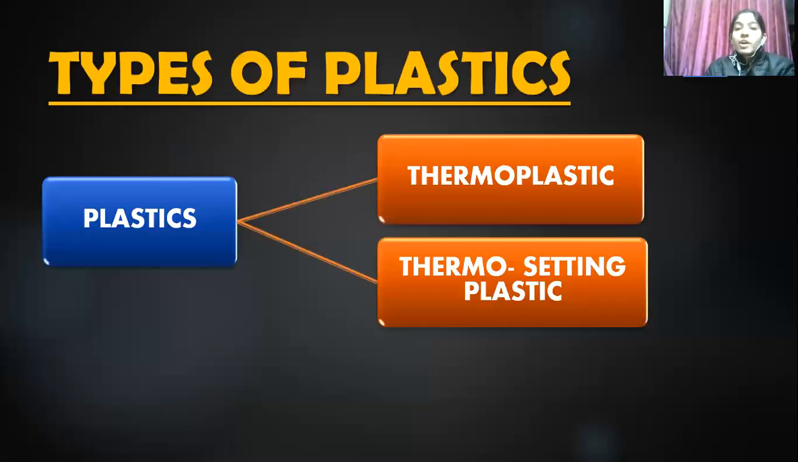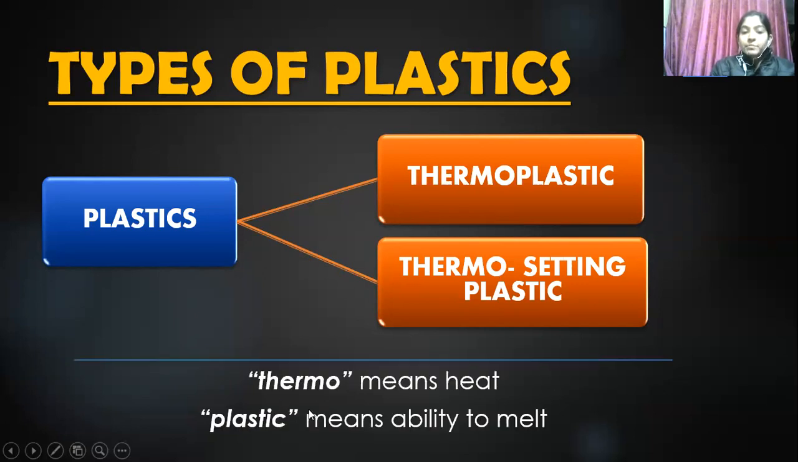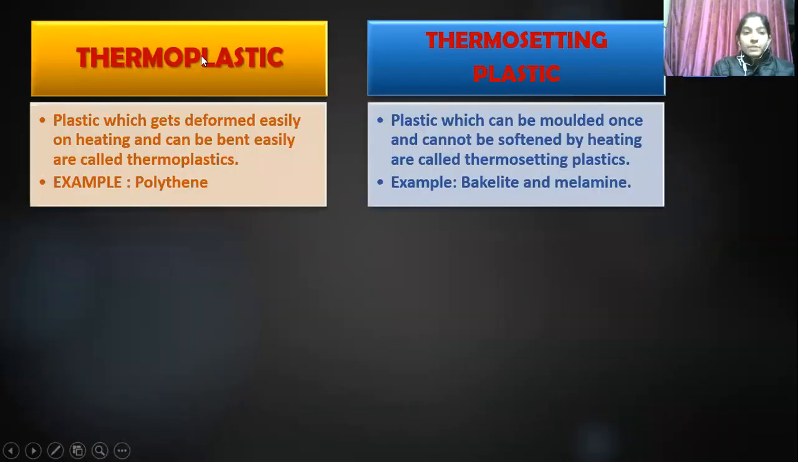Okay. So what are the different types of plastics? Types of plastics. Plastics are of two types, thermoplastic and thermosetting plastic. Now see here, in both, thermo is common. So thermo means heat and plastic means ability to melt. So there are two types of plastic, thermoplastic and thermosetting plastic. Let us see what is thermoplastic and thermosetting plastic.